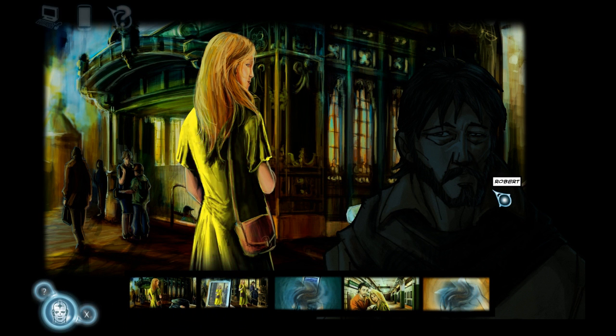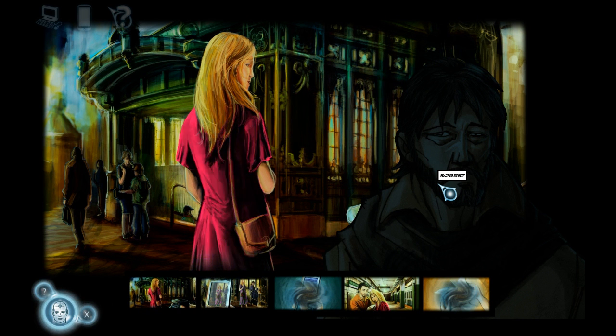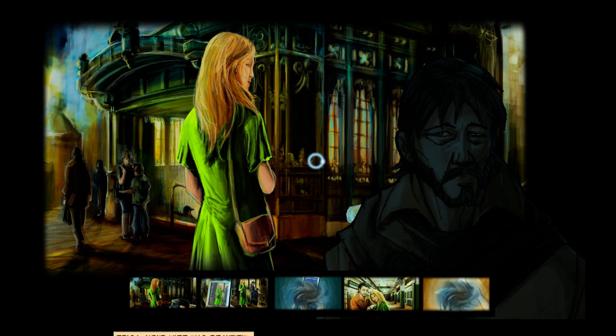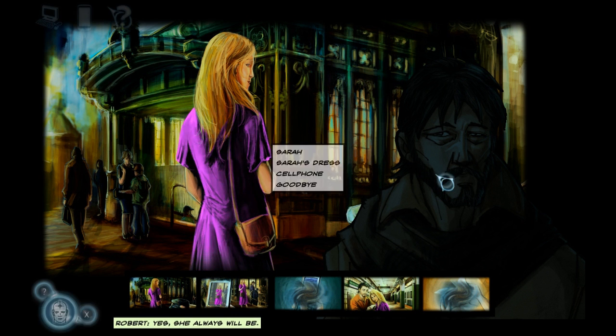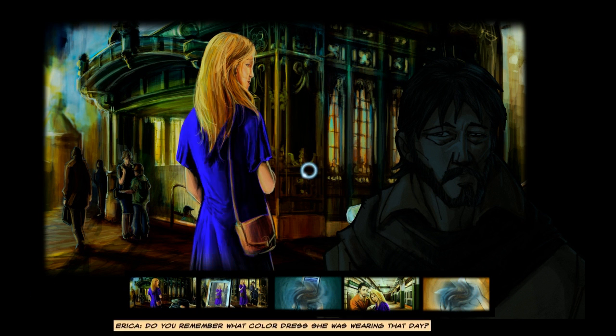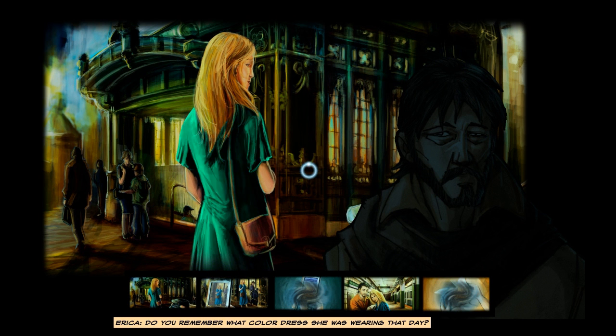So we can ask Robert, and when we start talking to Robert, pay attention to what he says, because remember, Robert doesn't know that we're doing this whole psionic sort of thing. We're just asking him questions that will help us. Let's ask a question about Sarah. Your wife was beautiful. Yes, she always will be. Let's ask about the dress. Do you remember what color dress she was wearing that day?